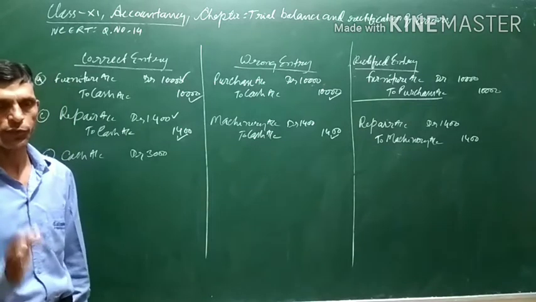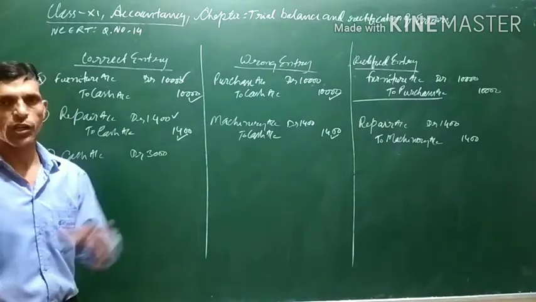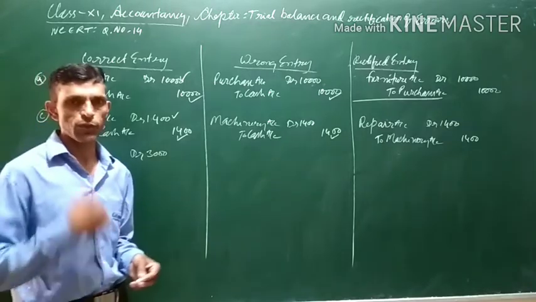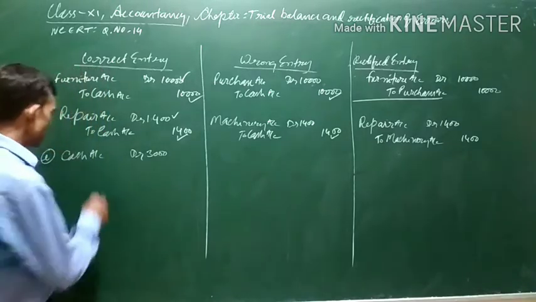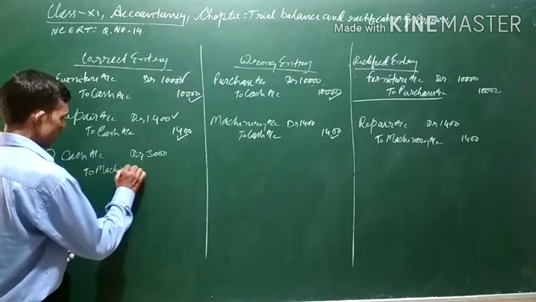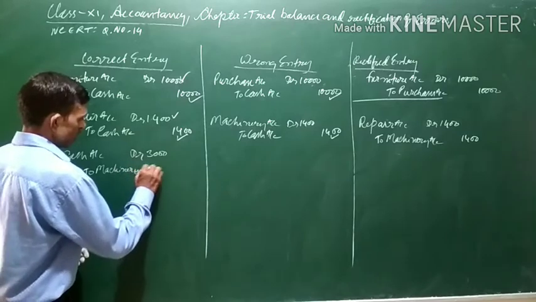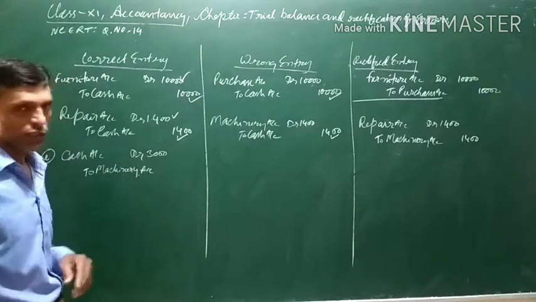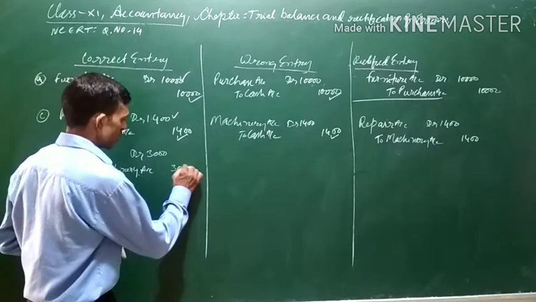When an asset comes in, we debit the asset; when an asset is going out of the business, we credit the asset. Similarly, when the machine is sold, it will be going out of the business, so it will be credited, because if an asset decreases, it is to be credited. So we will credit machine account 3000.